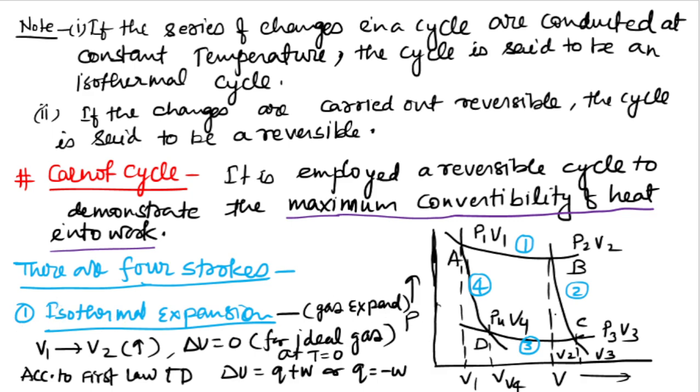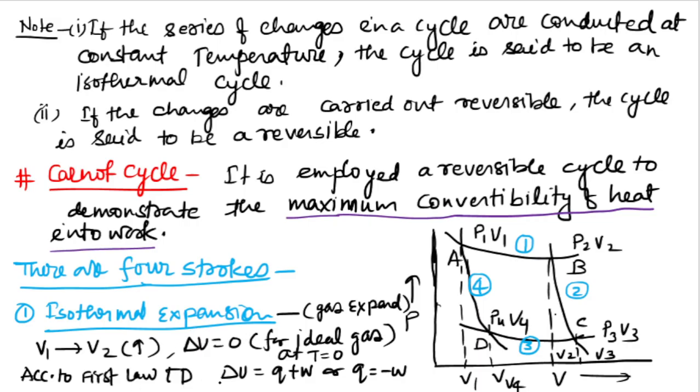So the first one is isothermal expansion. We are talking about a gas, for instance. Isothermal expansion means the gas here is expanded. That's why the volume increases from V1 to V2. As you can see here, the x-axis is the volume and the y-axis is the pressure. So the volume increases in isothermal expansion. Therefore, for an ideal gas, the internal energy change will be zero.